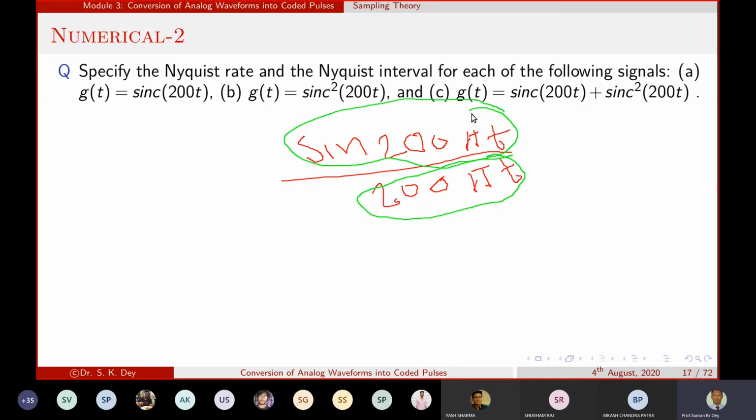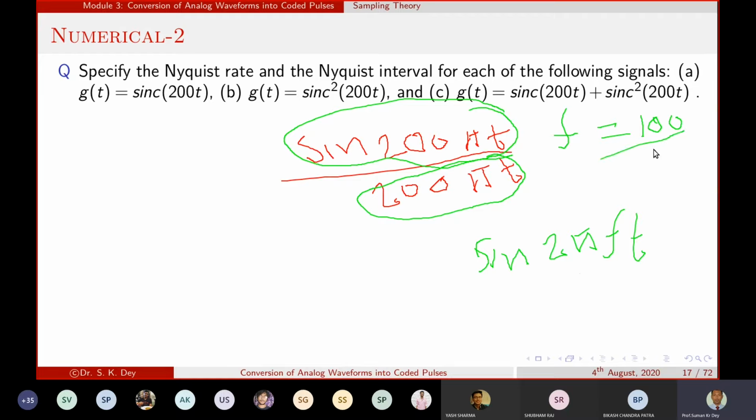So what is the frequency for sin 200 pi t? What is the value of f? 100, sir, because we know sin 2 pi f t. Normally any expression, when you calculate, your frequency is in sin 2 pi f t. Comparing these two terms, f will become 100.